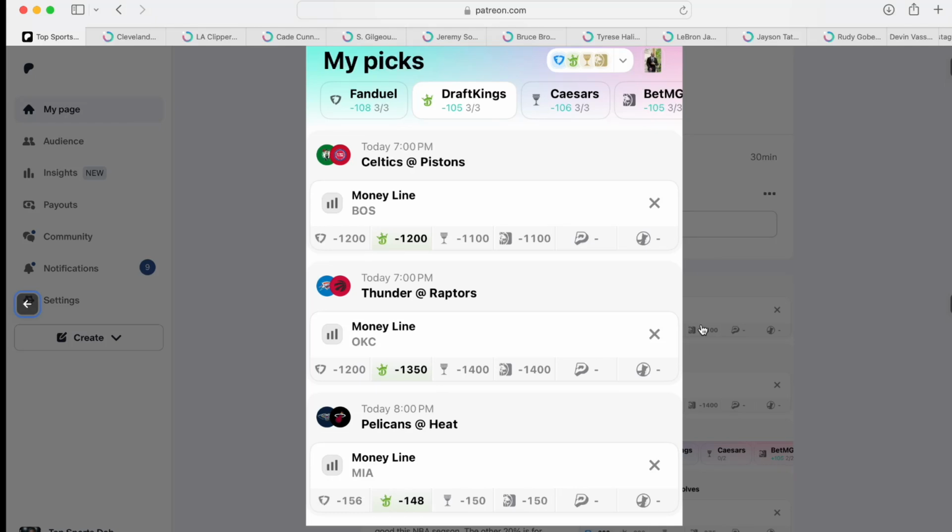The Pelicans are on a back-to-back, and you're going against Miami at home, and they're a better coached team. So I was just going to do Miami straight up like this for -148, but nothing in the NBA is guaranteed. But the Pistons and the Raptors losing is the closest thing you're going to get. So I added that for extra juice and did it on DraftKings at -105.